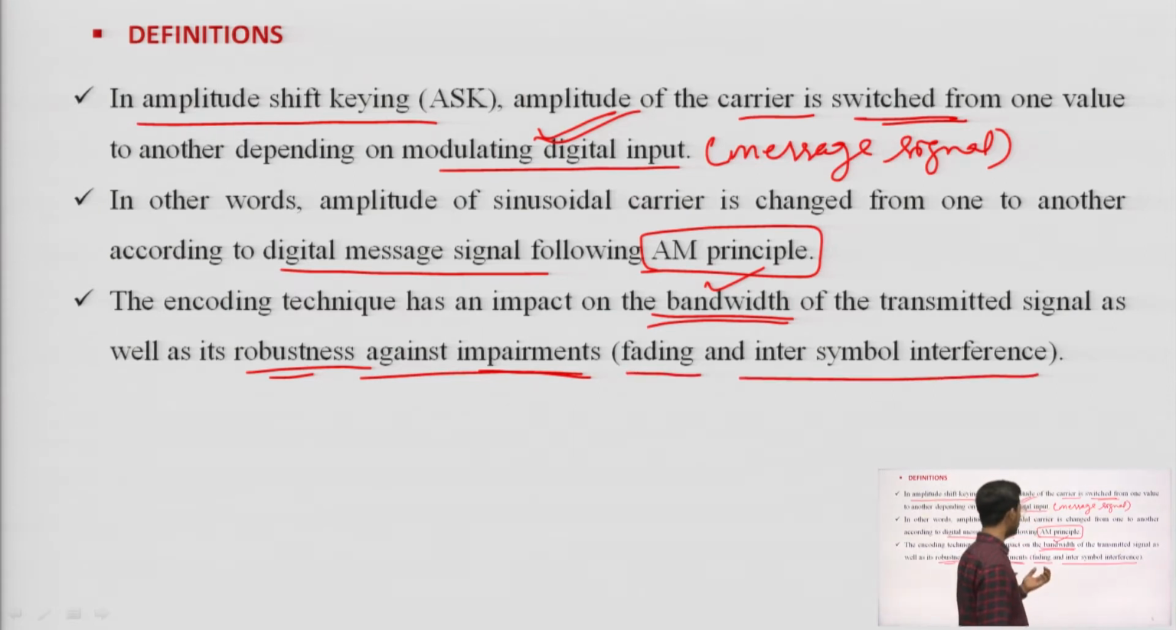We select these techniques based on the bandwidth and the robustness against impairments like fading and intersymbol interference. Fading is nothing but the power loss of the signal, as these signals come from a long distance, striking buildings and many trees. That is why the signal strength is very low at the receiver. So, they face the problem of fading and also intersymbol interference. Many symbols are coming, so there would be interference between them. To overcome these problems, we have to select appropriate modulation schemes.